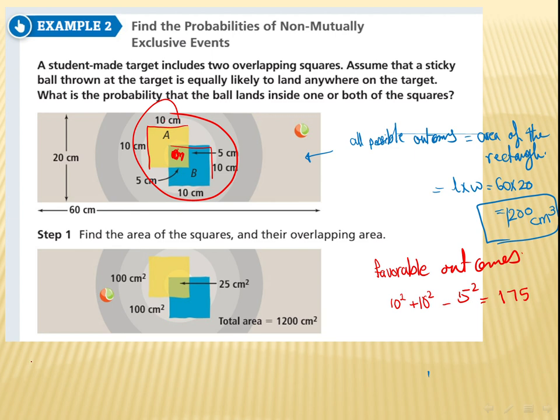Basically, the question asks you to find probability. So I will write here probability of this ball landing inside one or both of the squares, or, which is very important, one or both of the squares.